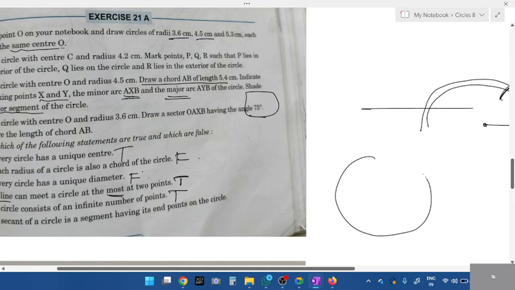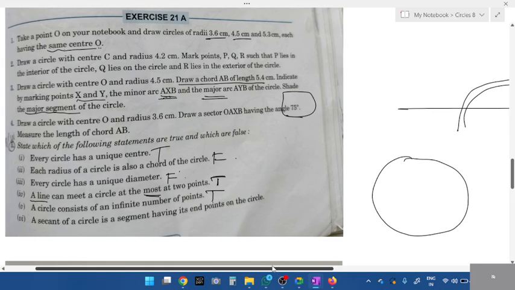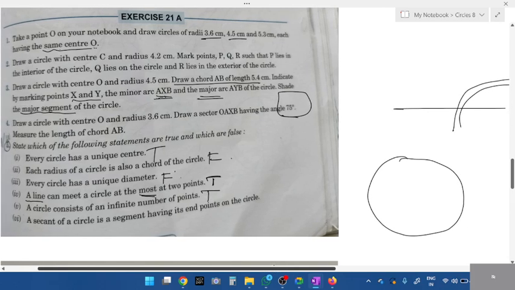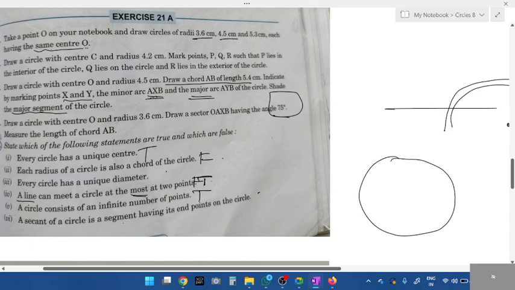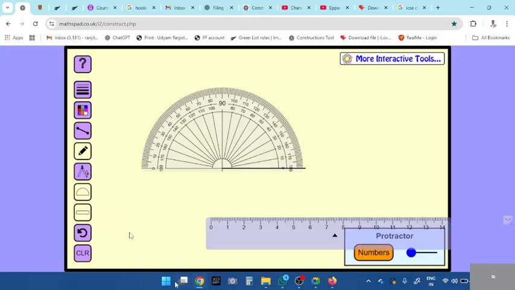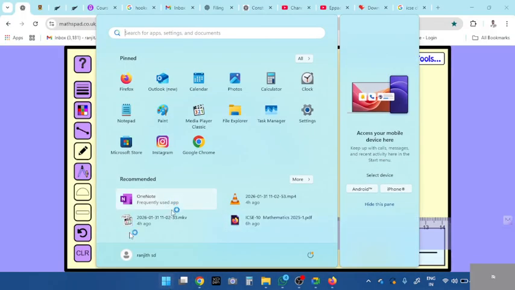Okay, if I take a circle like this, what is given here? A secant of a circle is a segment. A segment is made up of what, students? A chord or radius? Yes, very good. A segment is made up of a chord. Very good. Chord.